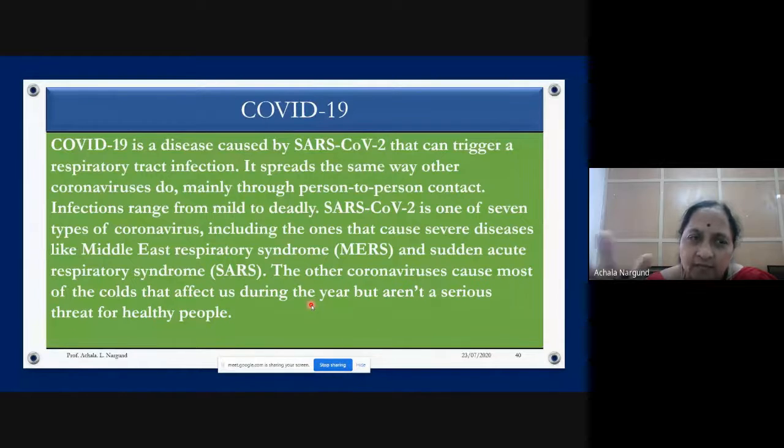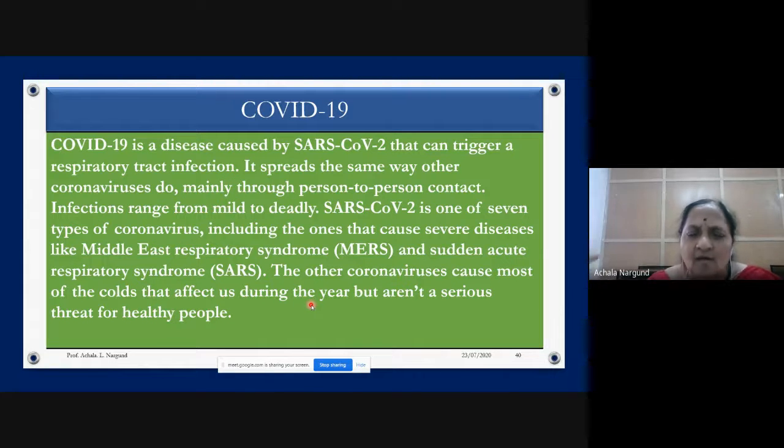This is one of 7 types of coronaviruses. They have identified 7. We don't know how many are there in the universe, but they have identified 7, including the ones that cause a severe disease like Middle East Respiratory Syndrome, MERS they call, and Severe Acute Respiratory Syndrome, SARS. SARS was there long back. Now this is COVID-19. They have named it COVID-19. The other coronaviruses cause most of the colds that affect us during the year, but aren't a serious threat for healthy people.